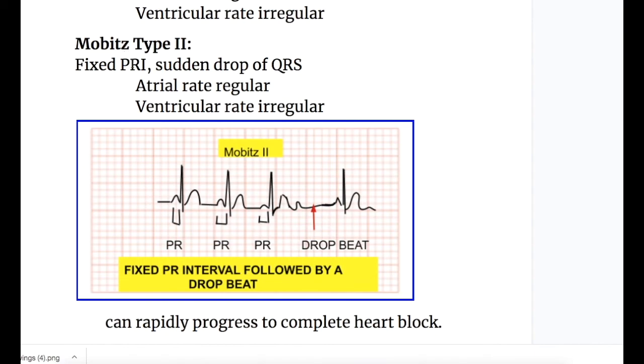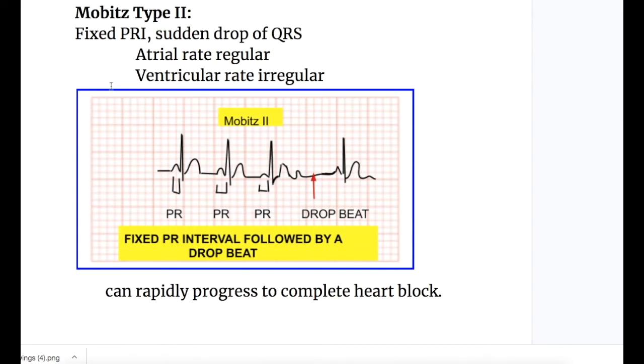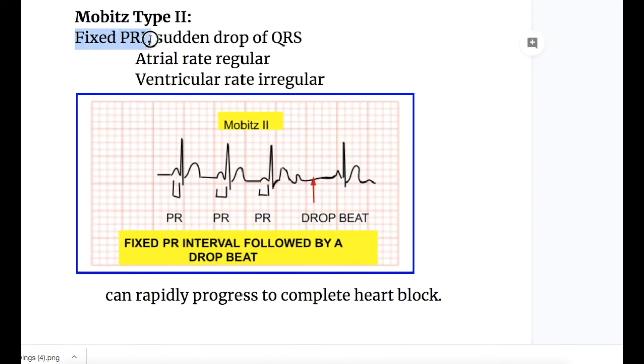The second type is Mobitz type 2. In Mobitz type 2, there is a fixed PR interval followed by a sudden drop of a QRS complex. Here too, atrial rate is regular and ventricular rate is irregular. See, this is a fixed PR interval followed by a dropped beat or a missing QRS complex that makes the ventricular rate irregular. Mobitz type 2 can rapidly progress to complete heart block.